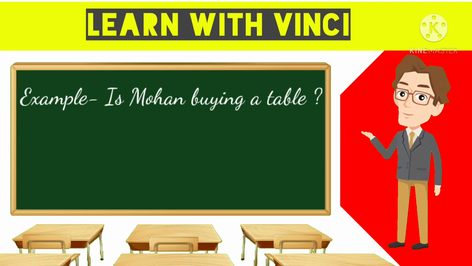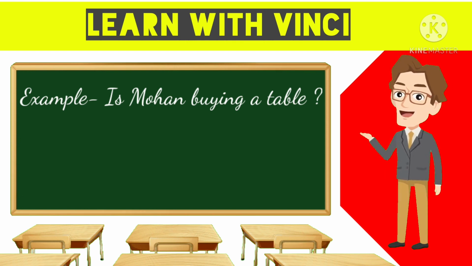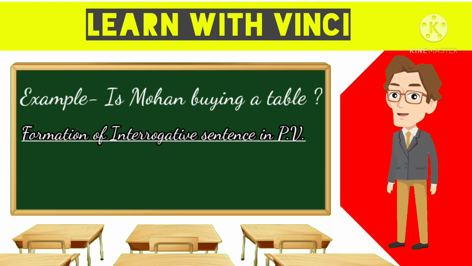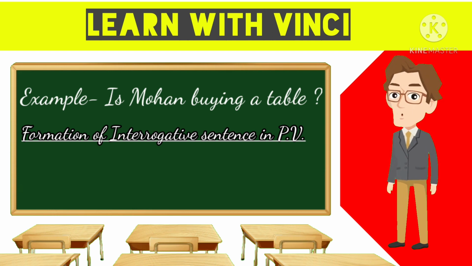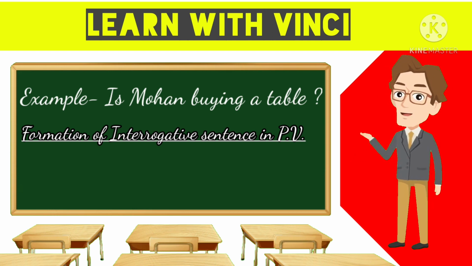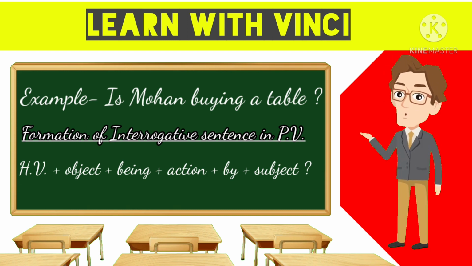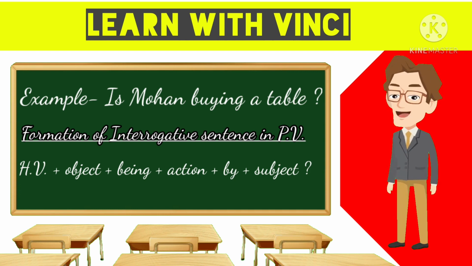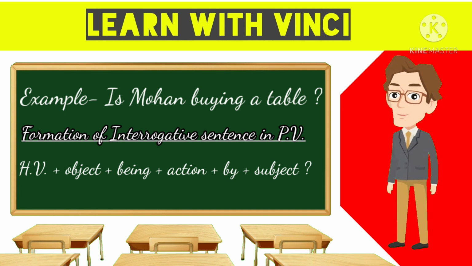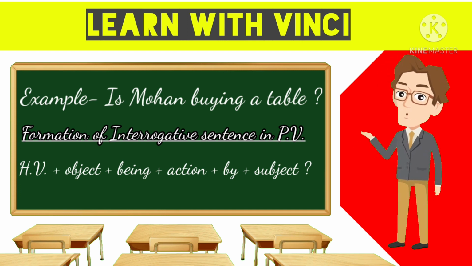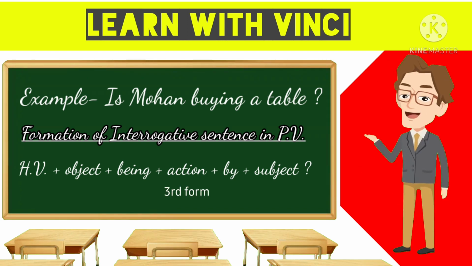So now in order to convert this, we need to first know the formation of the interrogative sentence in the passive voice. So the formation will be is, am, are plus the object plus being, if it is in continuous tense, plus the action that should end with the third form plus by plus the subject, and then the question mark.